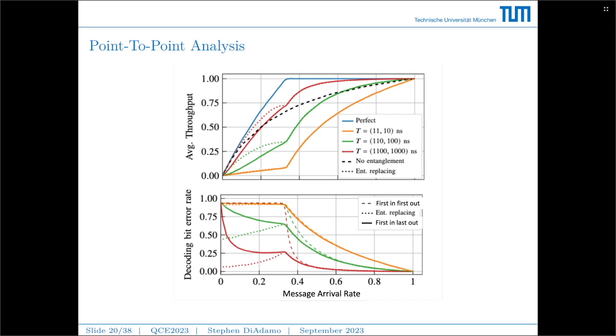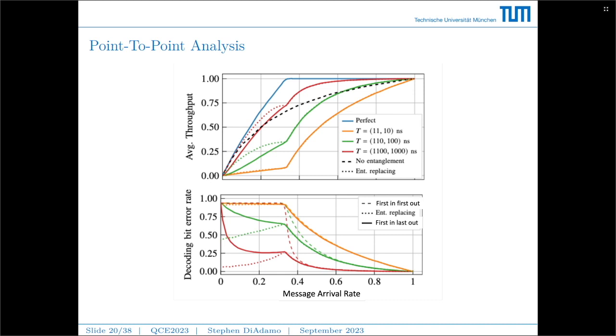We tested the different queuing practices for the entanglement buffer. We used first in, first out, entanglement replacing, which is when the entanglement buffer is full, we replace with a fresh entanglement pair when possible. And we also tested first in, last out, which is the solid lines. The first in, first out queuing practice proved to be the worst one, and we see that up to about 0.35, the decoding rates are pretty much random for all cases of the memory, meaning that the entanglement stays too long in the memory before it's used.